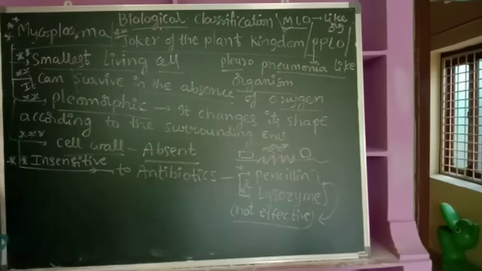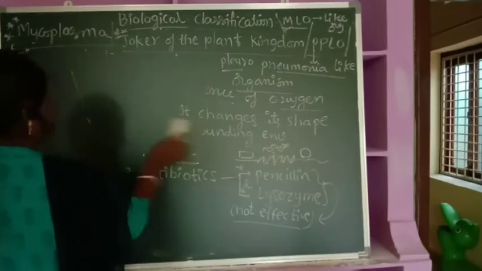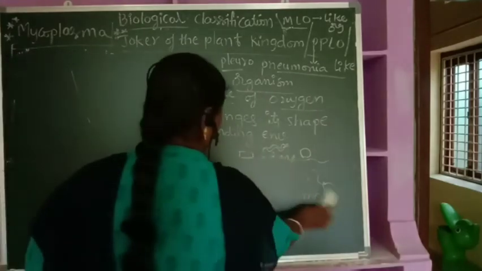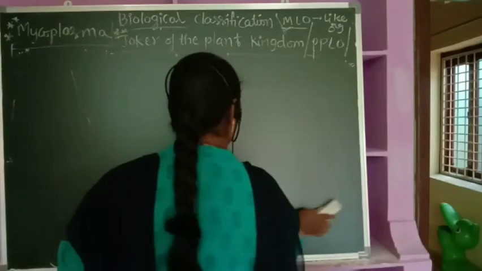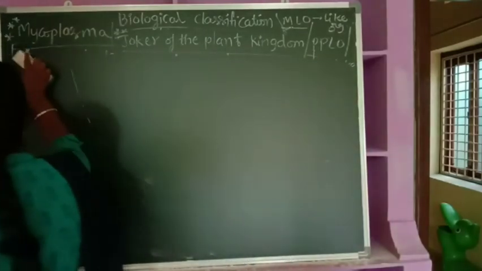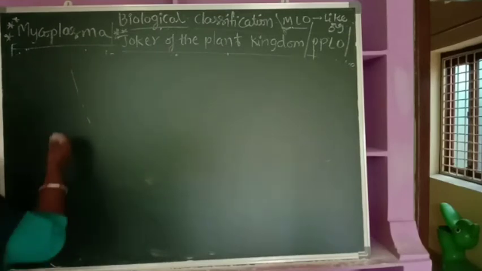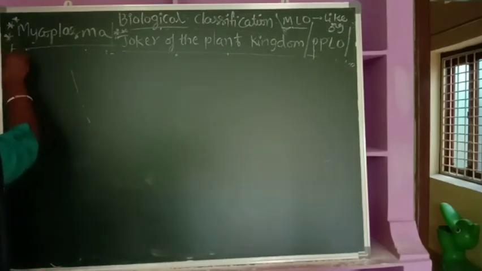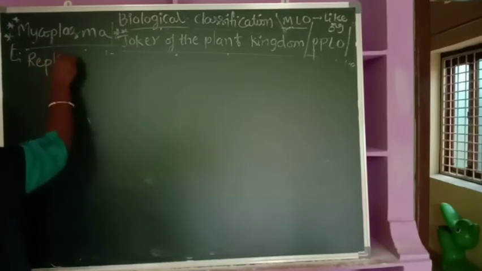Now let us continue further. We have some more things to discuss. Now if you look at the structure of Mycoplasma, a replicating disc is present at one end.